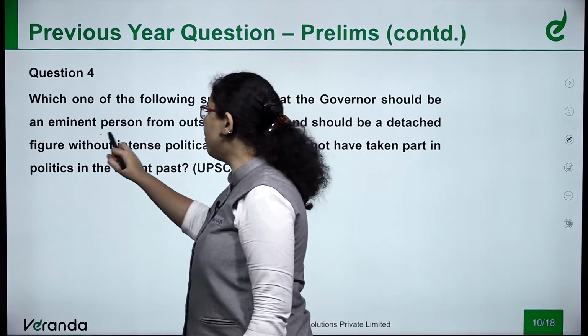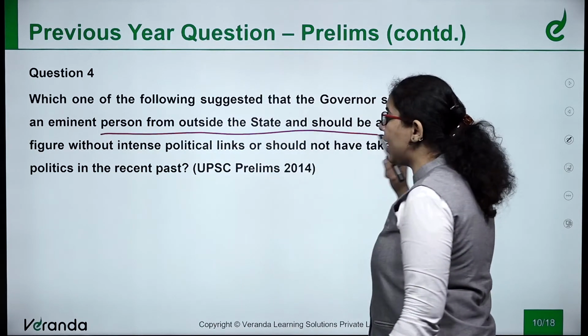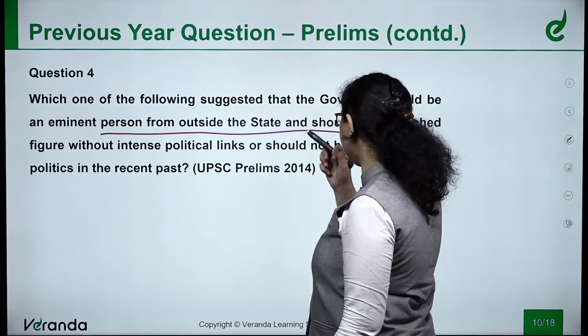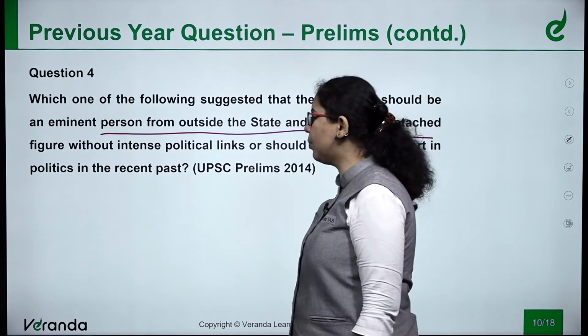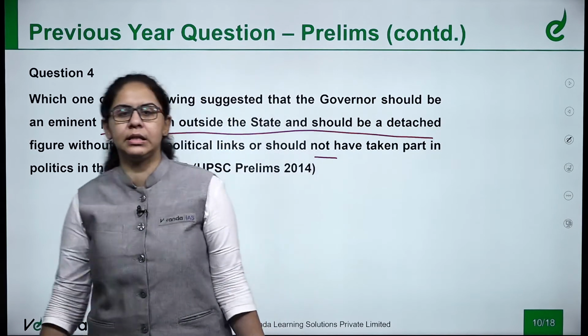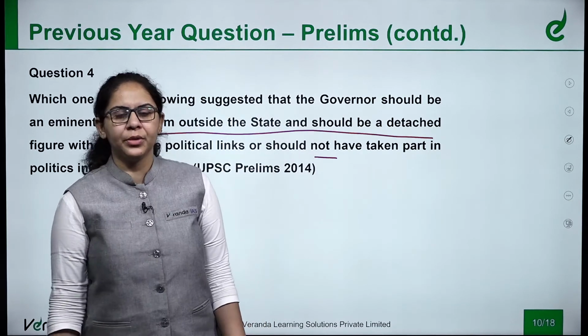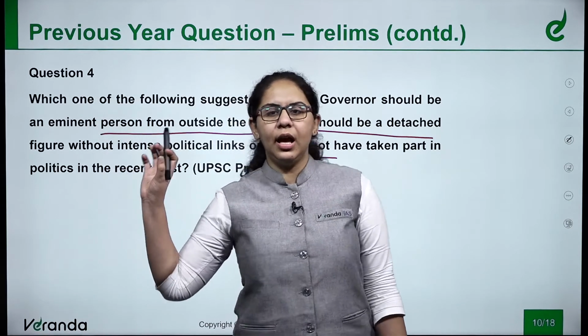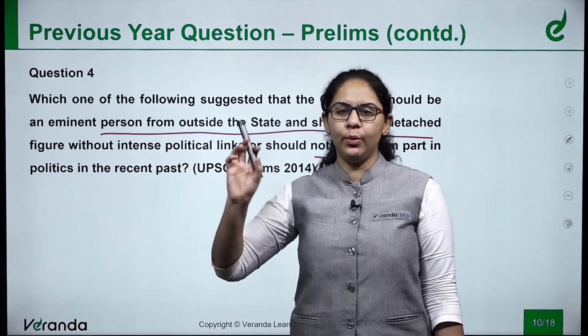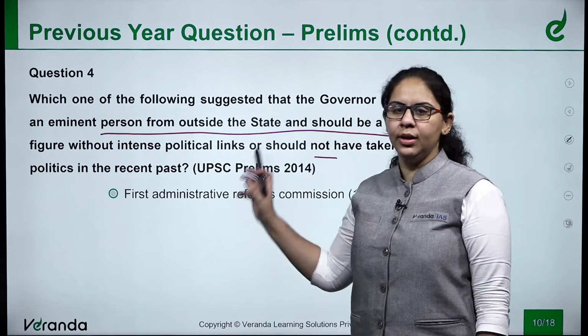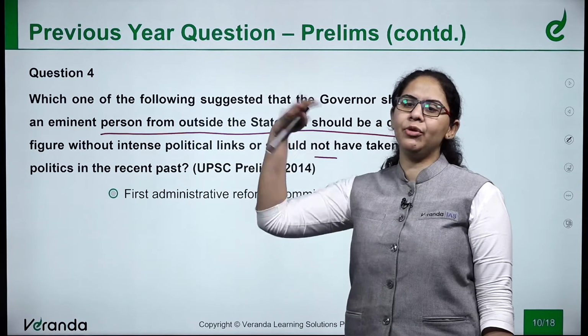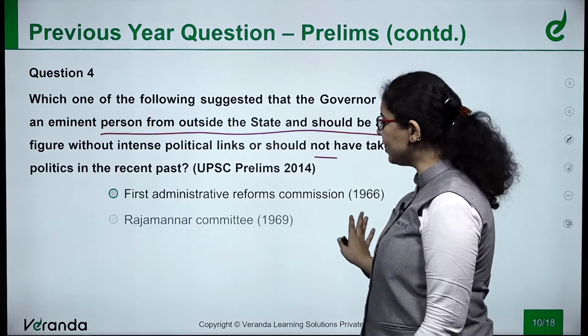We'll discuss next which one of the following suggested that the governor should be an eminent person from outside the state and should be a detached figure without intense political links or should not have taken part in the politics in the recent past? Asked in 2014. It is asking which of the following states that governor should be a person from outside. Now what is asked?